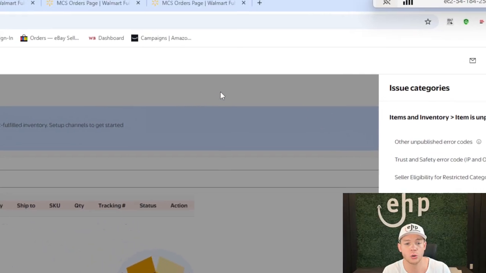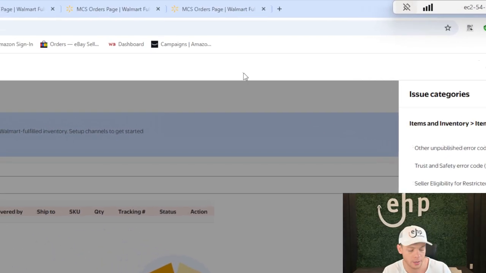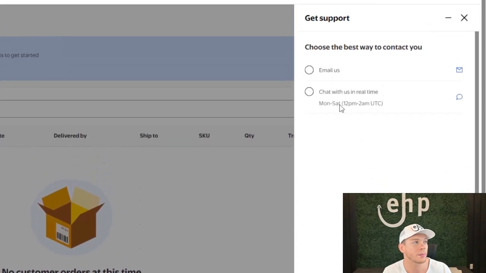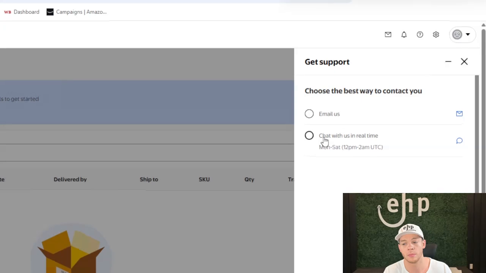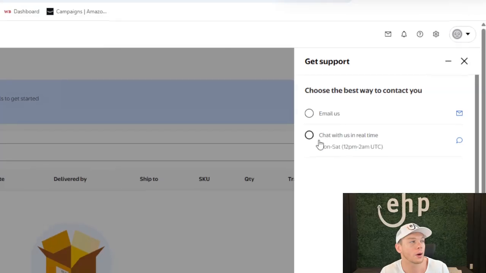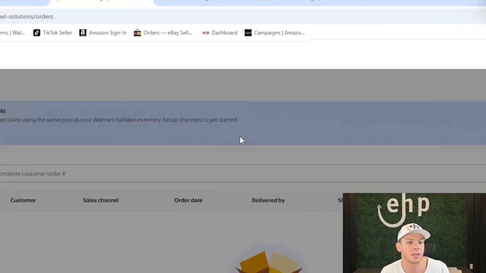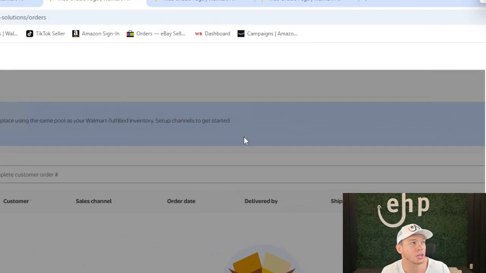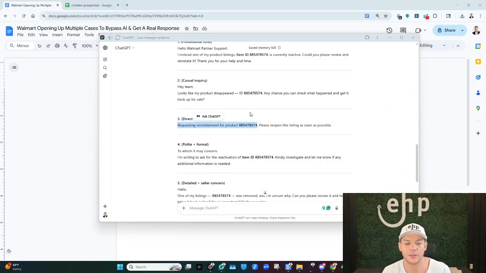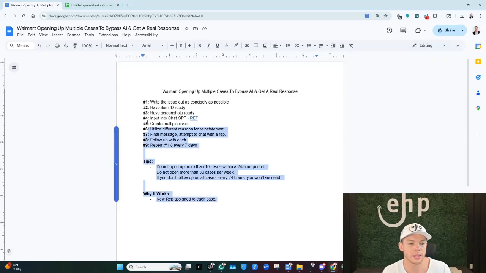Also, I just showed you on this one, and depending on the reason that you pick, it doesn't really matter the reason that you pick, but depending on the reason that you pick, right, you can chat with them. And if you chat with them, you're like, oops, I opened it up for the wrong reason, but please make sure it gets to this department. And they'll transfer you to that department, but at least you can get to a real person, right? So there's a lot of different ways to do this, but I think you're getting the gist on what works and what doesn't work. If you can kind of understand why we're doing this, right?